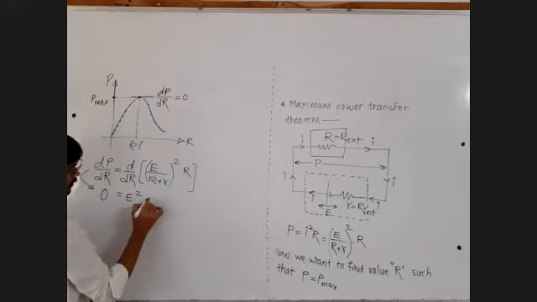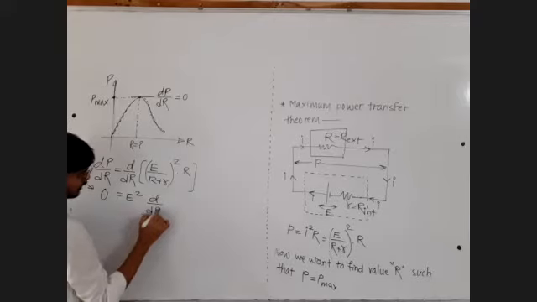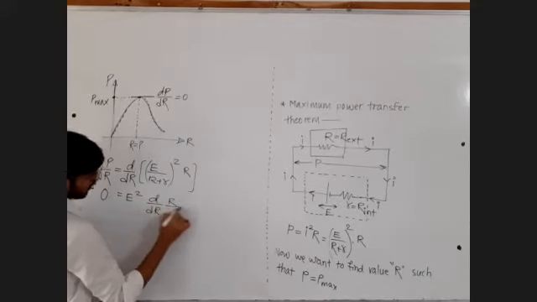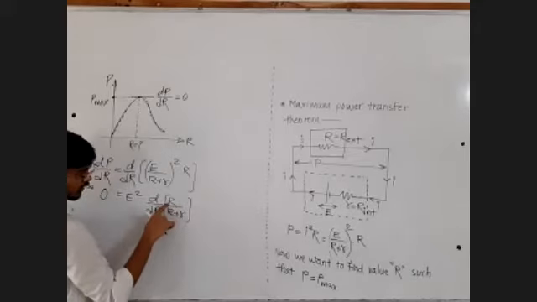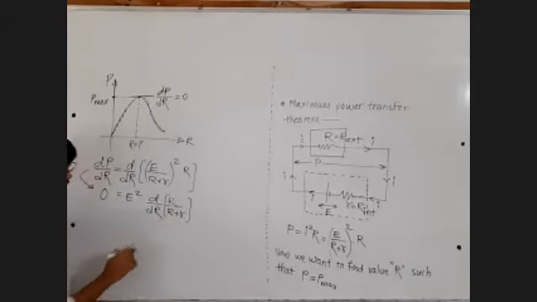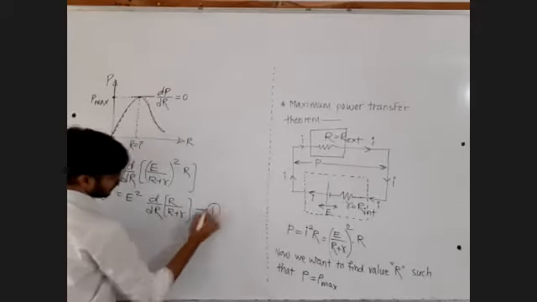Now what remains here is d by dR of R upon R plus r. Now this is the derivative of a division. This R is a variable here, and this R is also the variable here. Let's call this equation number 1.